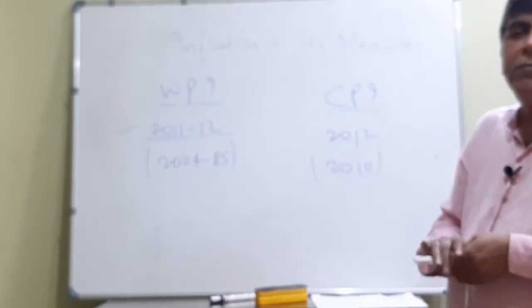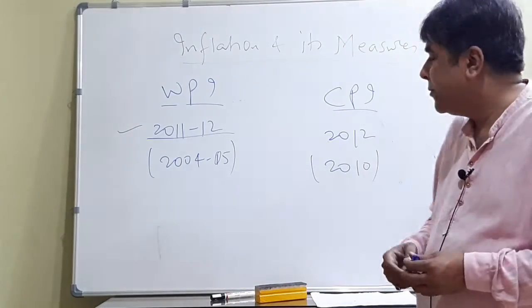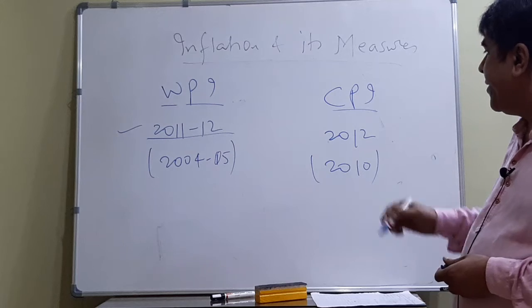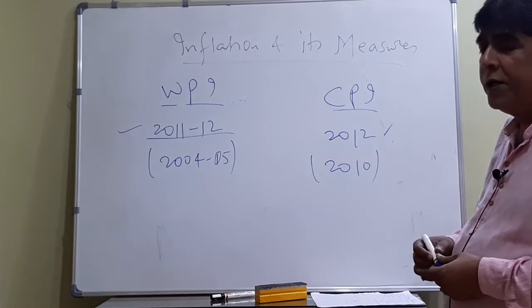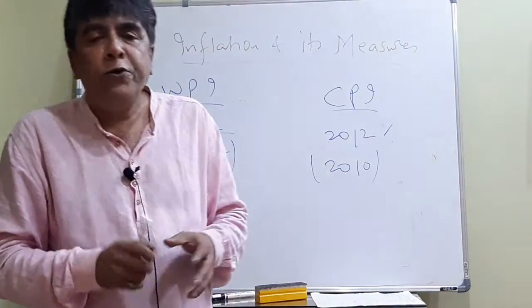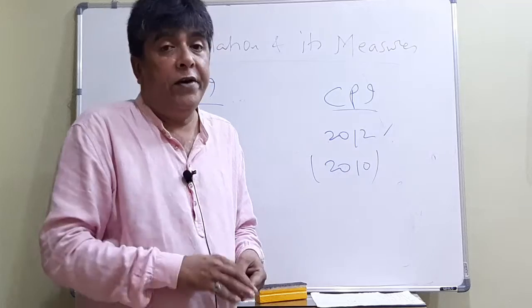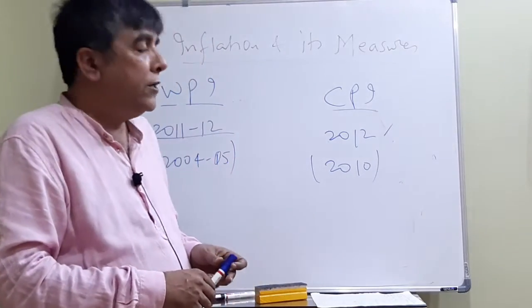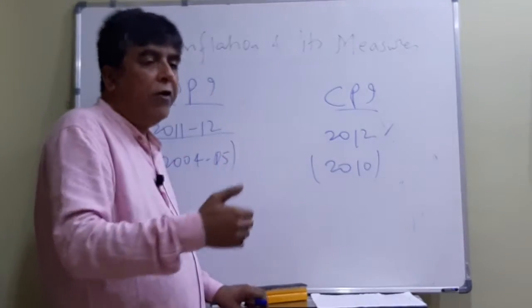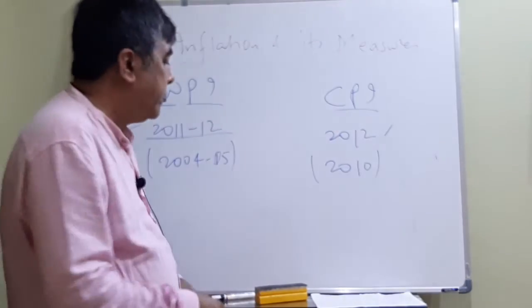Otherwise, you cannot make a concrete conclusion about the price movement. And in case of CPI, the present base is 2012, earlier it was 2010. Very soon we can see these two bases are going to be shifted. Whenever the new reports come and the new set of data is released by changing the base, then it will become your current.